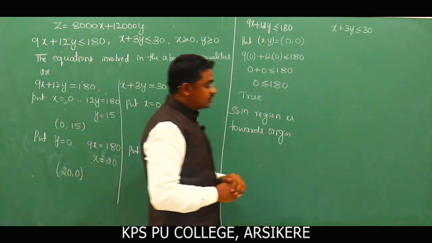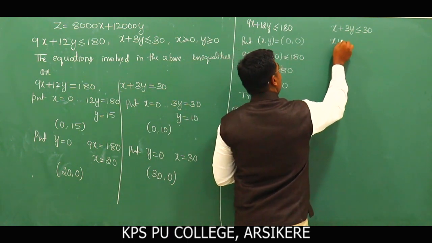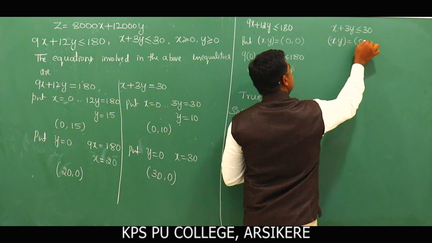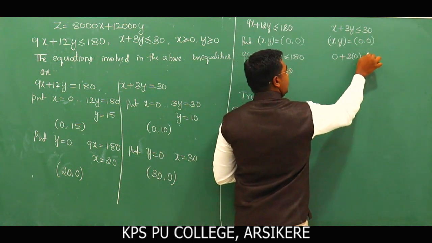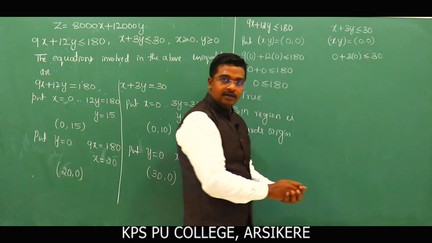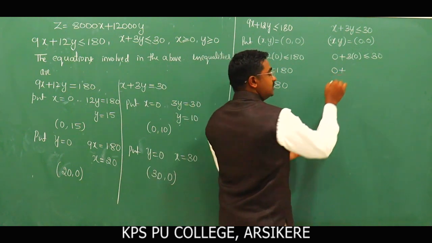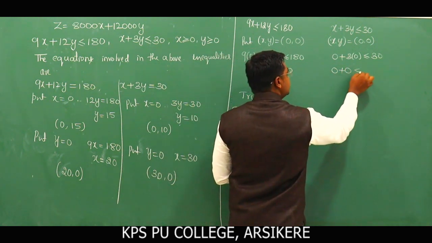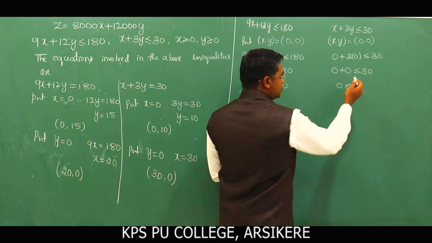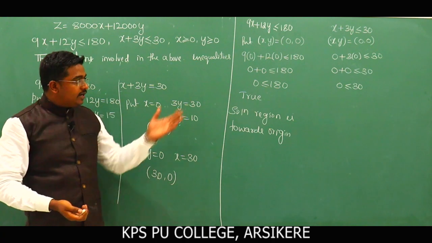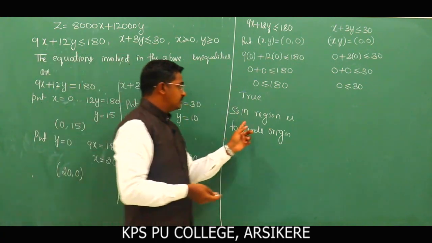For the second one, here also put x is equal to 0 and y is equal to 0 simultaneously. So we have 0 plus 3 into 0 less than or equal to 30. Clear? 0 plus 0 is again 0, less than or equal to 30. So obviously 0 is less than or equal to 30. The given inequality is true. Hence the solution region is towards origin.